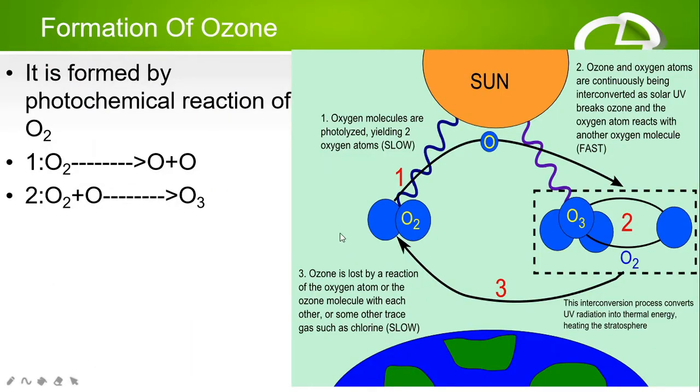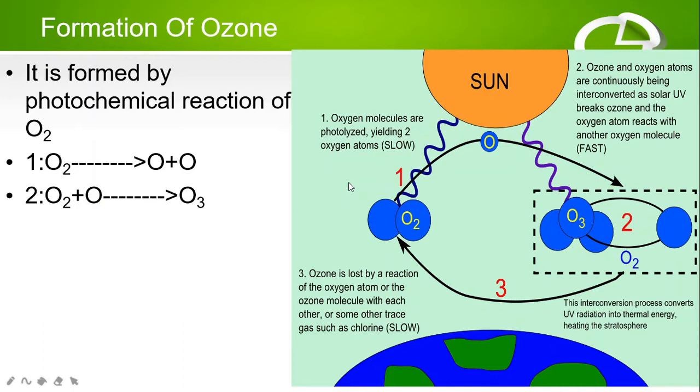So basically ozone formation is a photochemical reaction. Photo means light, chemical. In the presence of light the reaction will take place. The oxygen molecule is going to be segregated into atomic oxygen. Then this atomic nascent oxygen reacts with an oxygen molecule and they form O3. So in the first step, oxygen molecules are photolysed to yield two oxygen atoms.